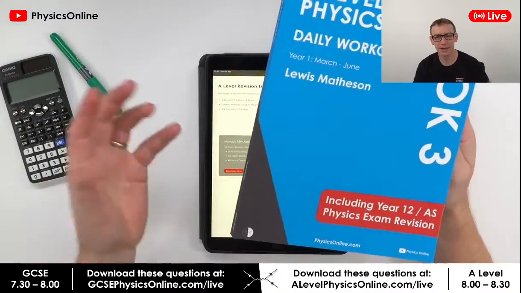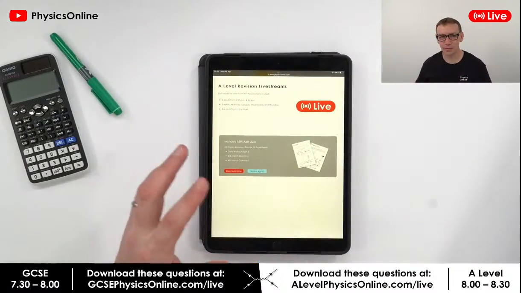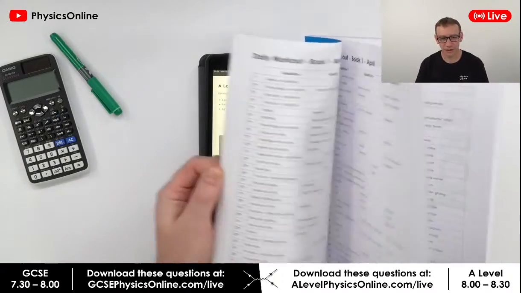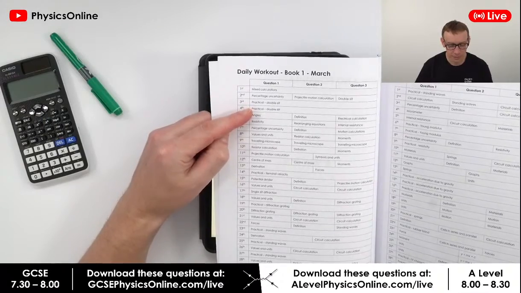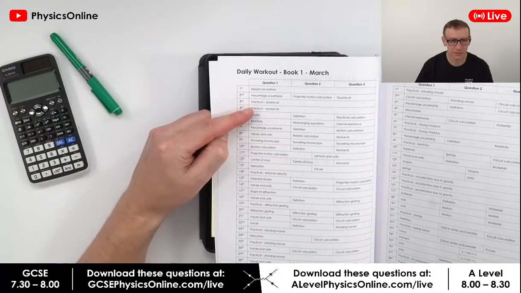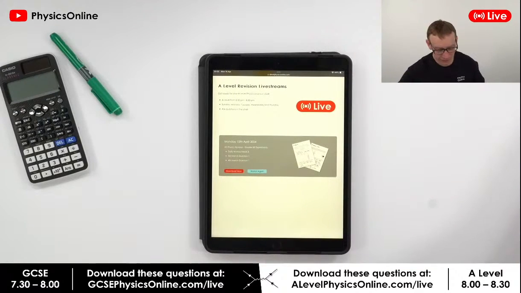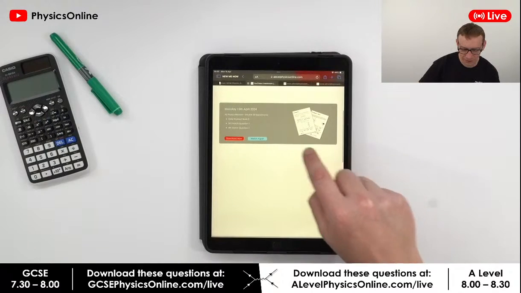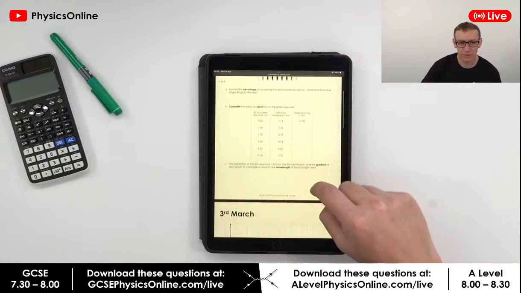So this is going to be AS Physics revision, and we're going to be looking at the double slit experiment. Now, at the start of my new book there's a guide for all the questions. What I'm going to do is some questions about the practical to do with the double slit. These are from the 3rd and 4th of March. That means if you go to my website, you can download the questions. If you just click download now, you can see the questions for the live stream.